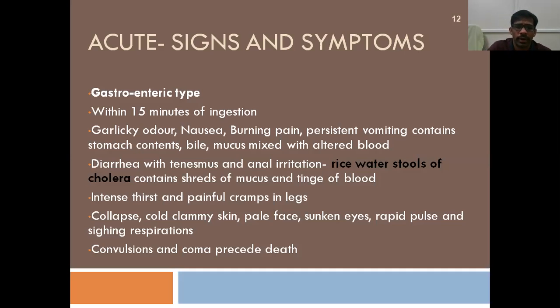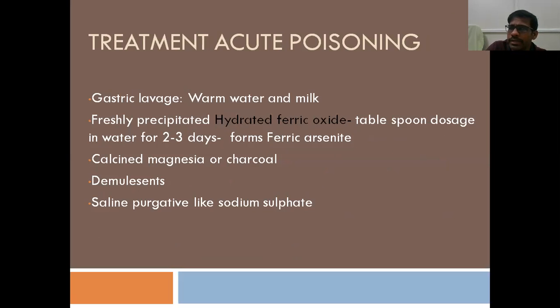In the acute form, right? Next, convulsions and coma may precede death in cases where the person did not have medical attention. Right? And treatment of acute poisoning includes gastric lavage. When somebody comes with a history of poisoning, the first thing is decontamination, right? You remove the person from the exposure and do gastric lavage, which is one of the important steps.